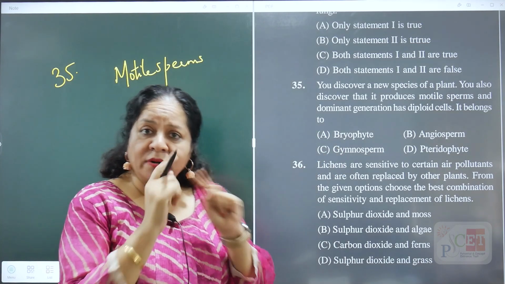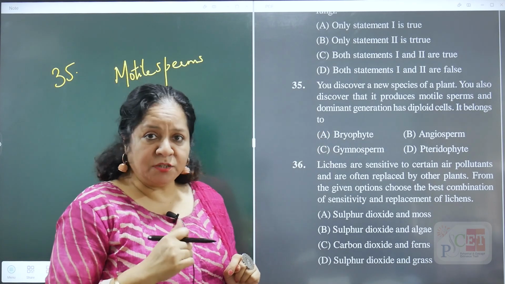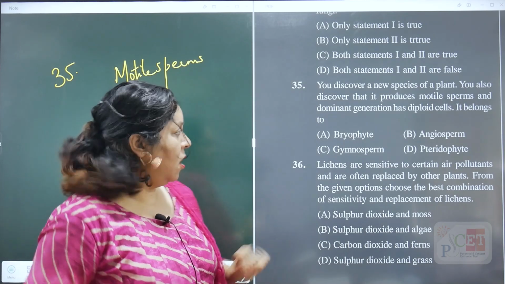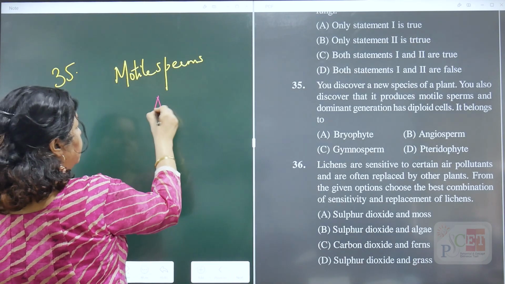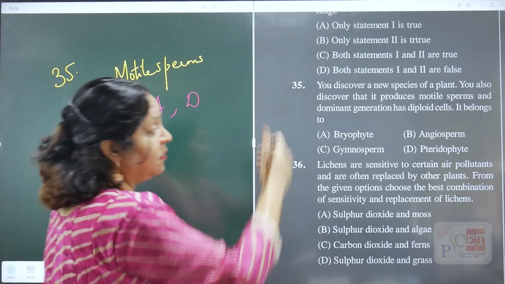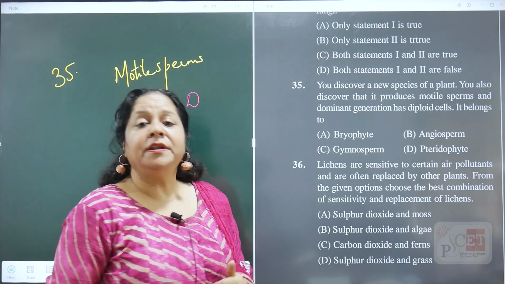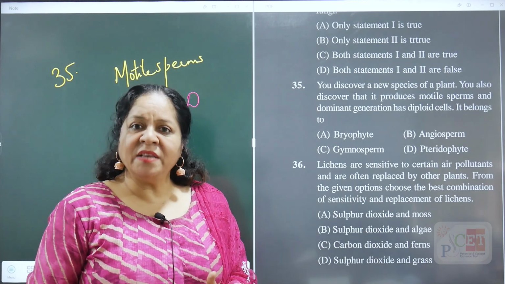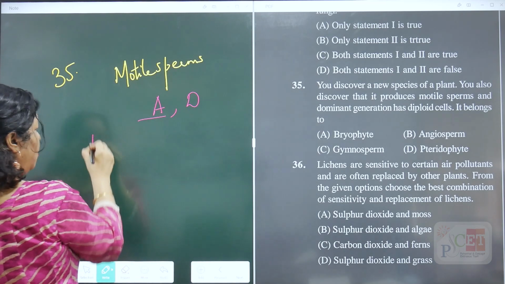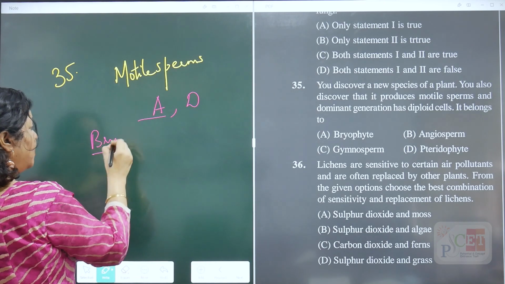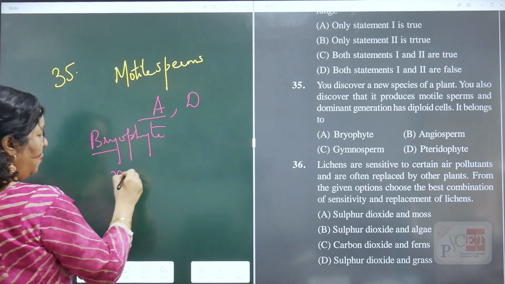Angiosperms do not have motile sperms. Wrong, so that is not the answer. Gymnosperms do not have motile sperms except cycads, so this is wrong. Pteridophytes do have this. So अभी मेरे पास option बचा A and D. Let's proceed with the next part of the question: the dominant generation has diploid cells. That means the diploid generation is dominant. But when I talk about A, which is bryophyte, they do have motile sperms, but the dominant generation here is haploid.